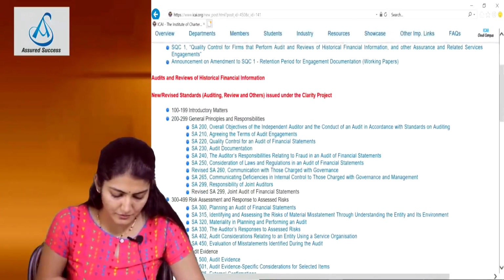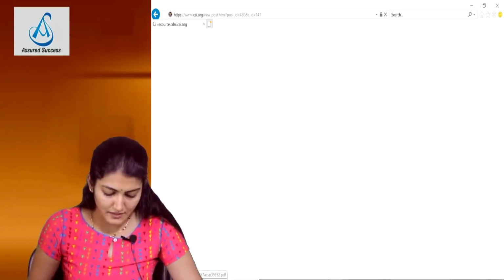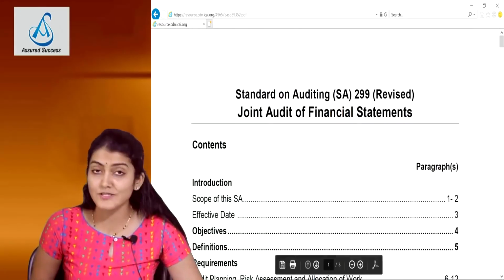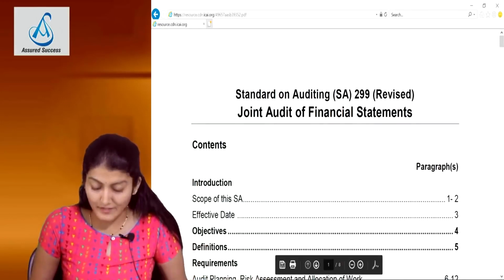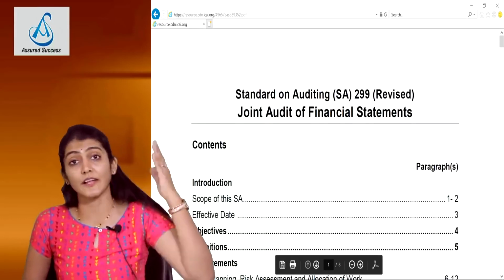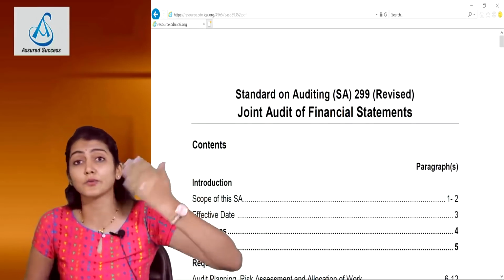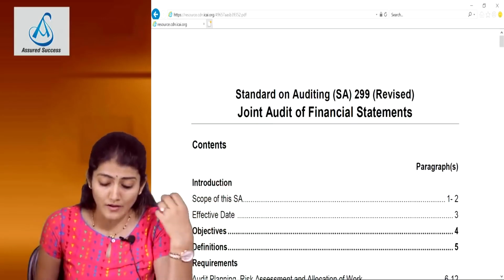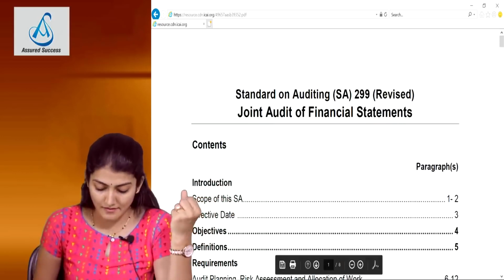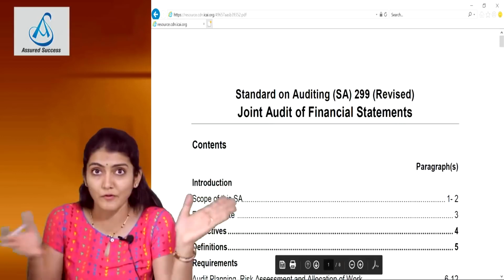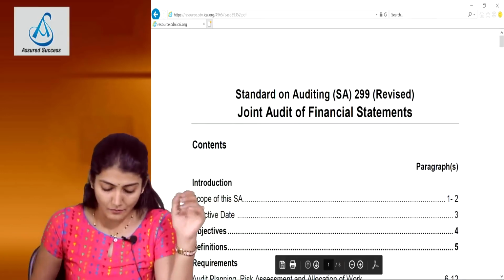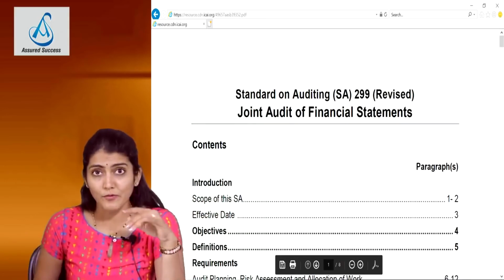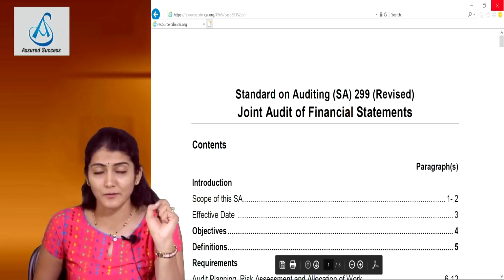Everybody, did you notice that? Revised SA 299, Joint Audit of Financial Statements. It's just an 8-page standard, very small, because generally the text of these standards runs into 30-40 pages also. So relatively a very small standard, and this is the reference from where you can get the text of the SA. I'll be teaching the standard right now from this particular text of the SA only.